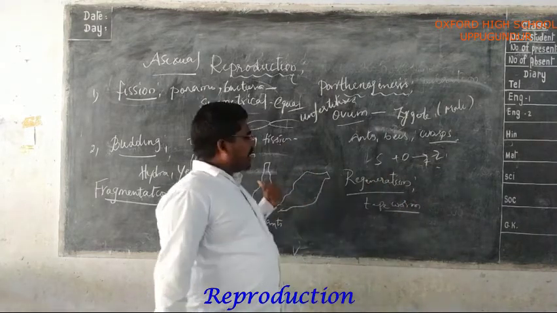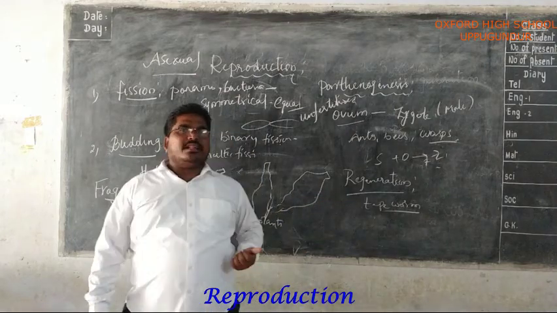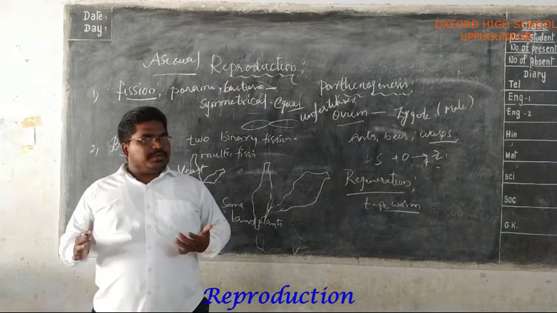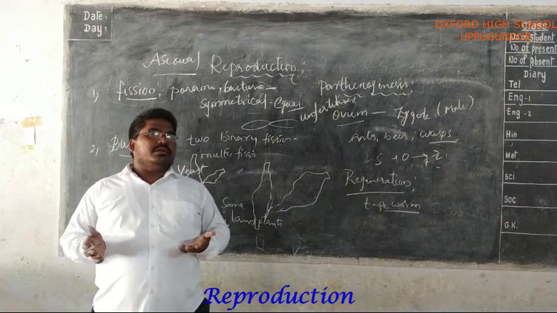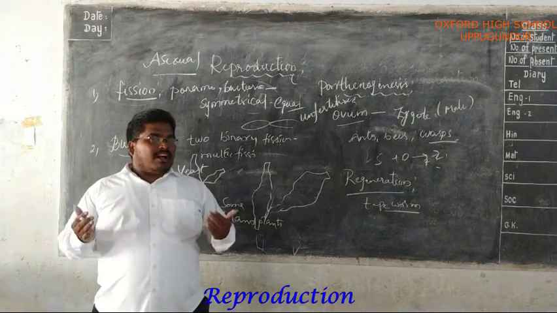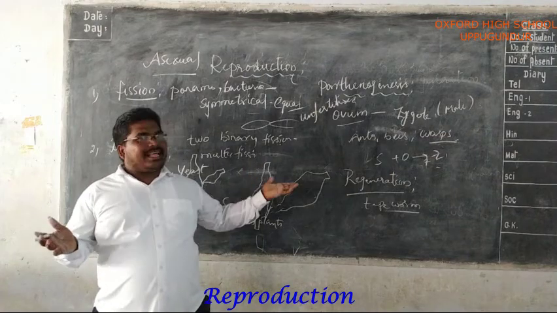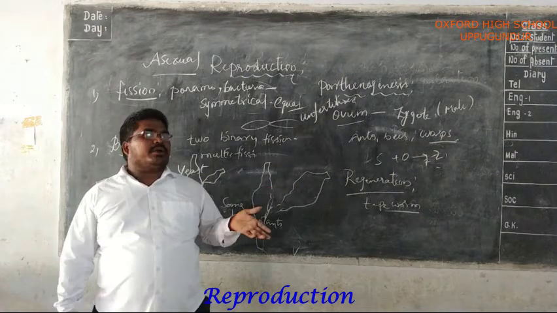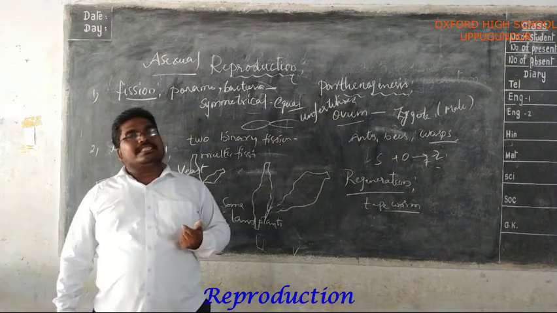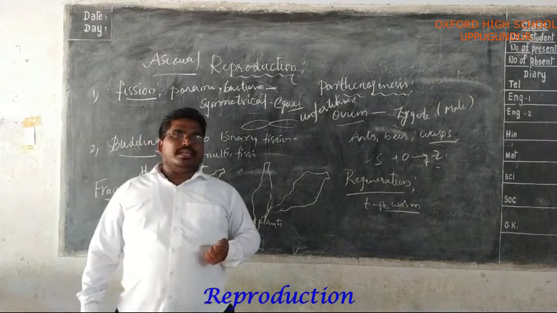It is similar to fragmentation. Do you understand regeneration? So when the parent organism is cut or broken into pieces, each leads its life individually.